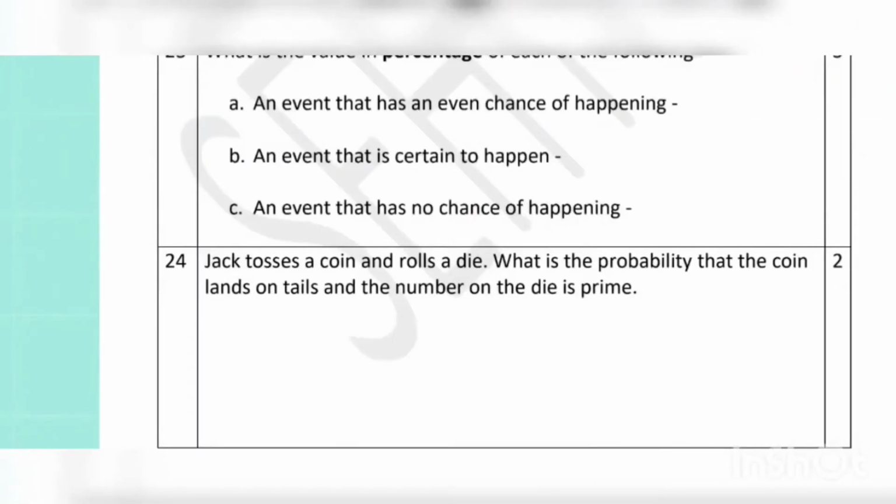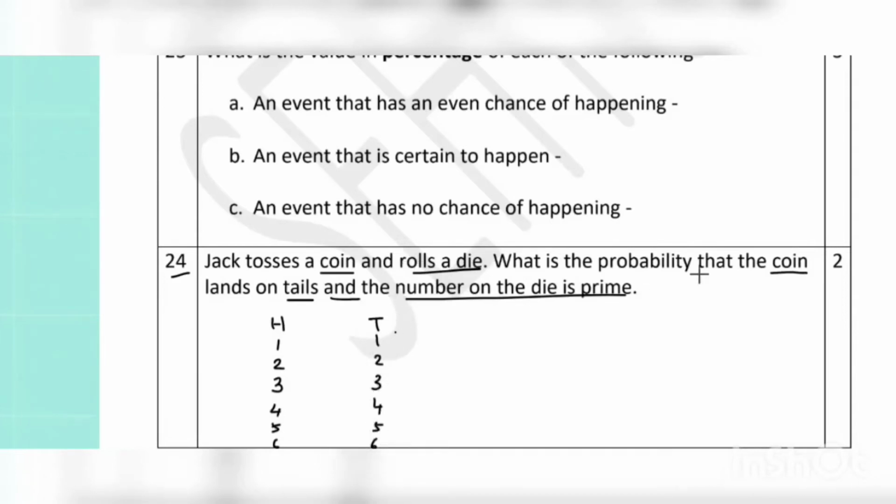24. Jack tosses a coin and rolls a die. What is the probability the coin lands on tails, and the number on the die is a prime number. So, the coin can have only 2 outcomes, either a head or a tail. With each outcome, the die can give 6 outcomes. That is the 6 digits written on the faces of the die.